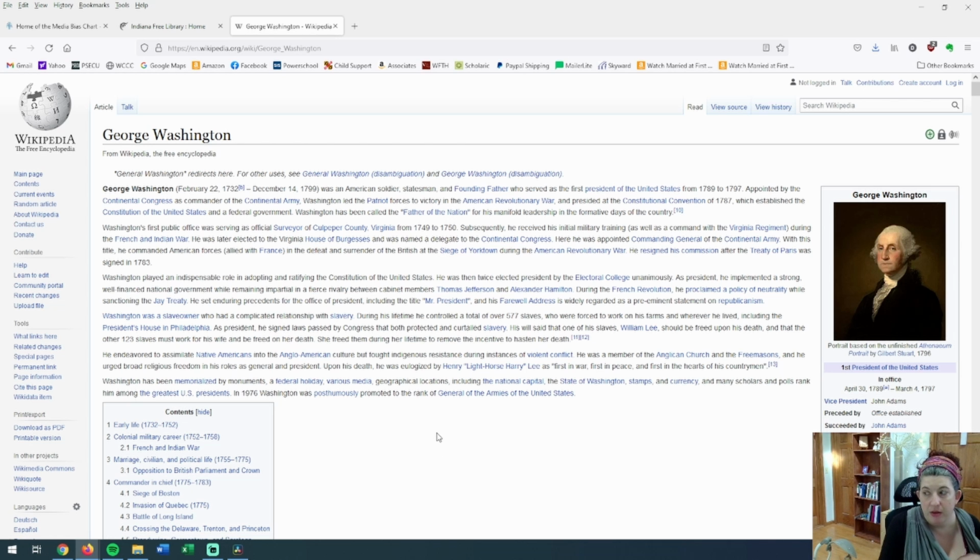Now, that's why there's these little footnotes and citations here, because they're trying to catch people that say, oh yeah, George Washington had 6 wives. George Washington did not have 6 wives. But I could go in there and type in George Washington had 6 wives, and it would take a while for someone to find it, because someone has to find it and say, is that a correct fact or is that wrong? And then question it and report it and then go and look and say, this is a citation that's needed. And sometimes we see that here. We see something that says citation needed.